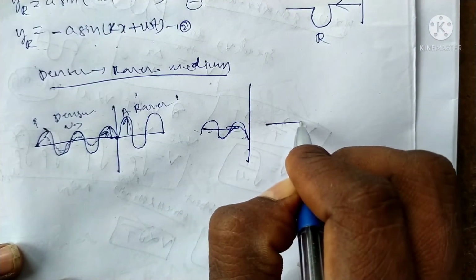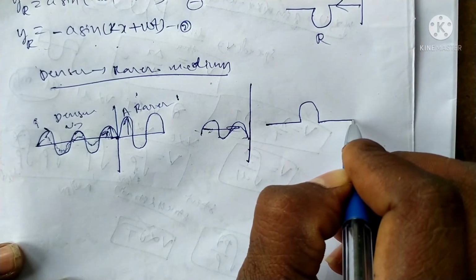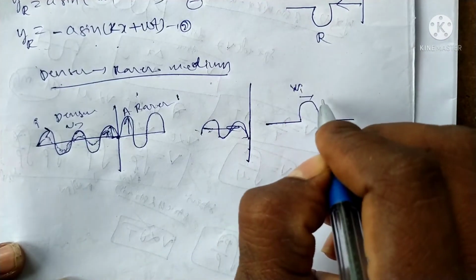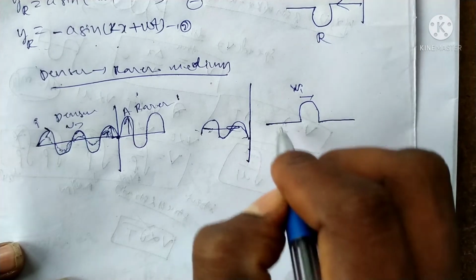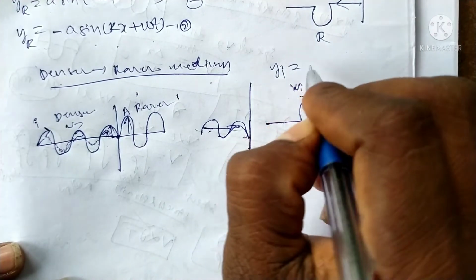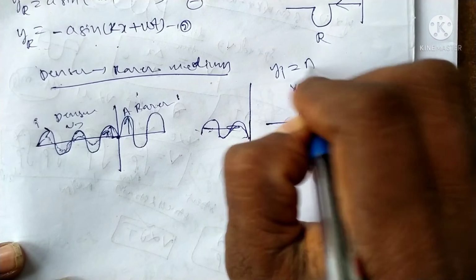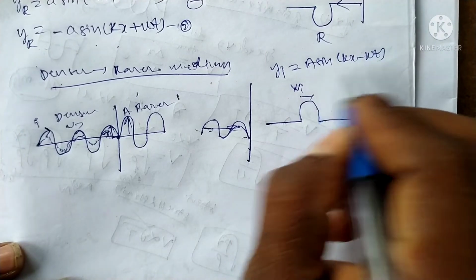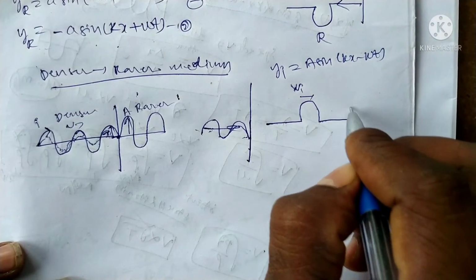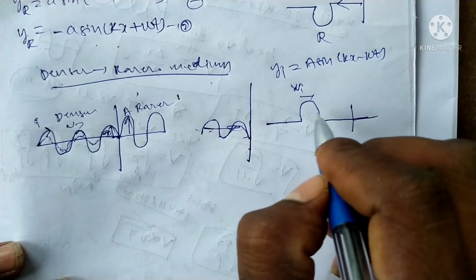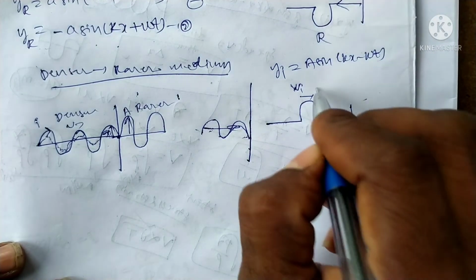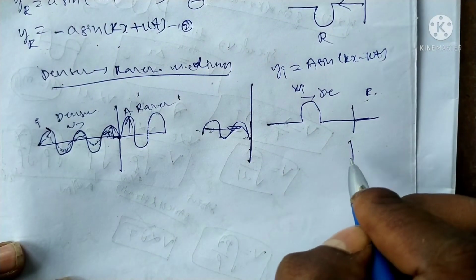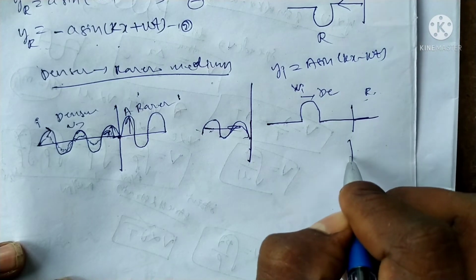See here, in the initial case, the medium is moving with initial velocity vi. The formula for the initial displacement is a sin(kx minus omega t), the propagating wave with initial velocity. It is transmitted from the denser medium to the rarer medium, after reflection like this.